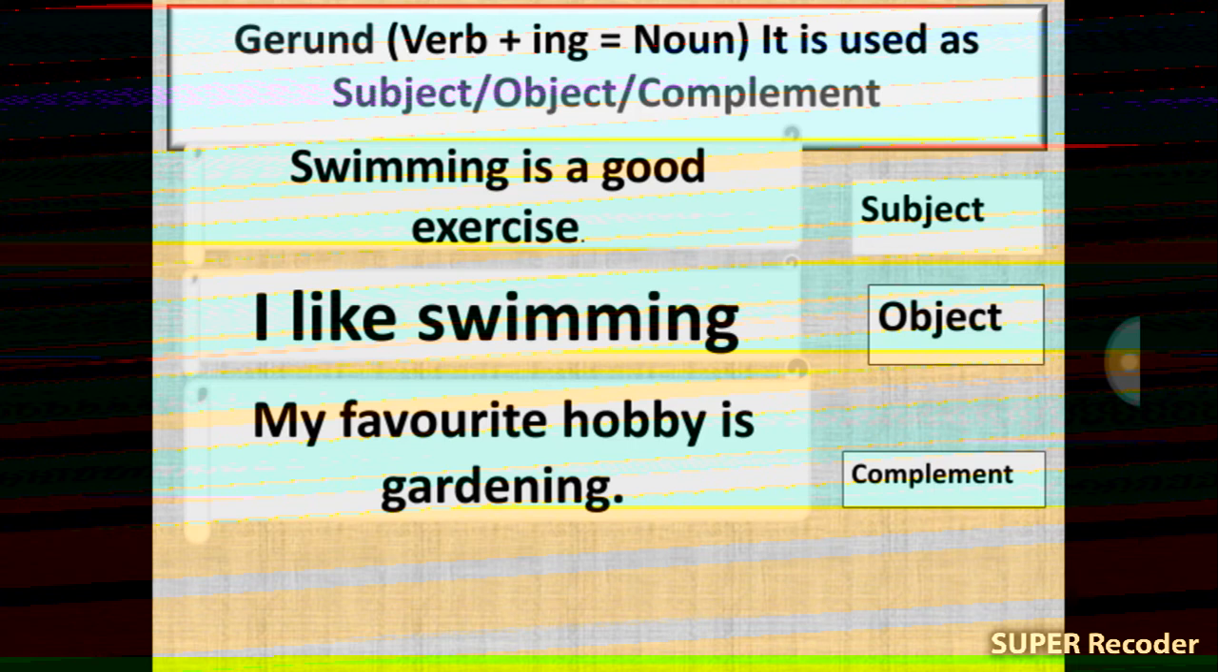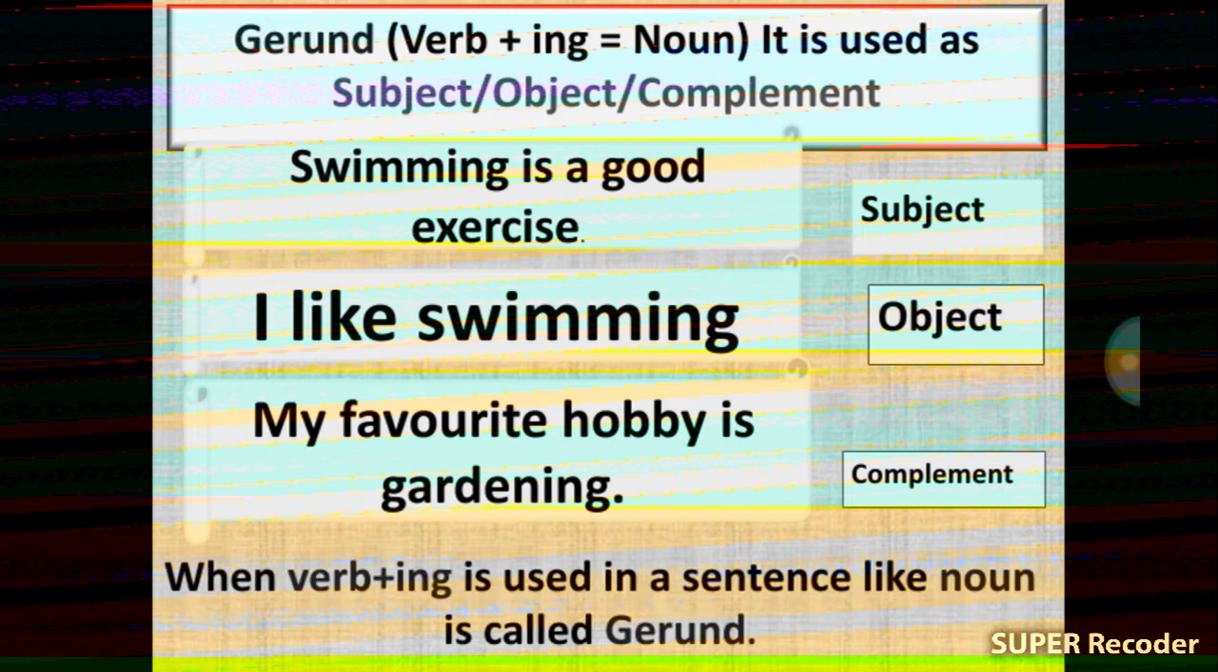So we can easily say that gerund, that means verb plus ing, that means noun, is used as subject, object and complement. Not only subject but also object and complement. When verb plus ing is used in a sentence like a noun, it is called gerund. Okay, my dear students.